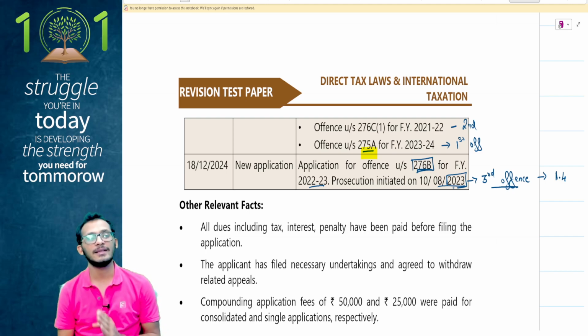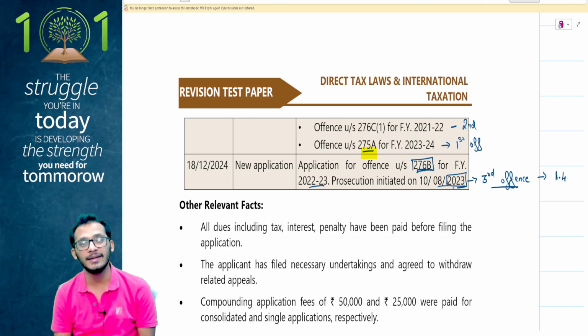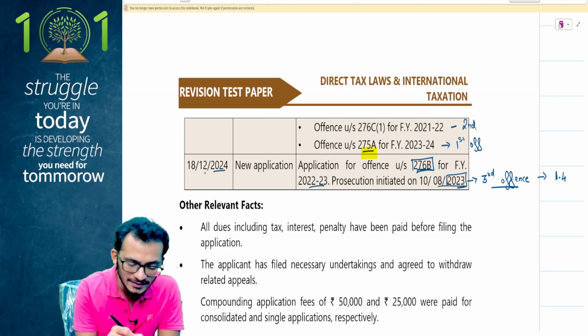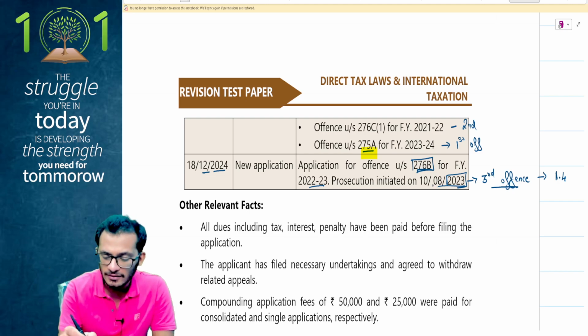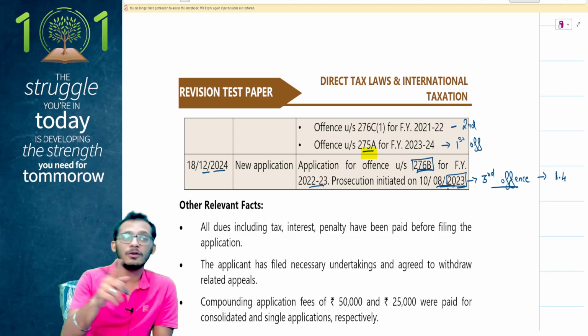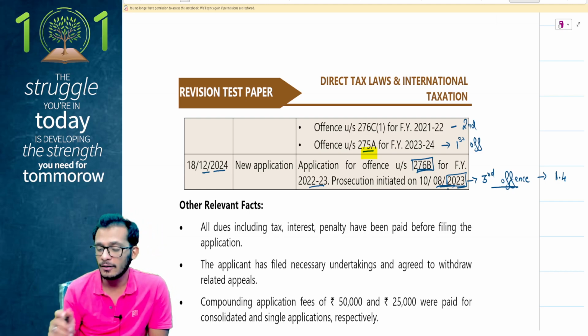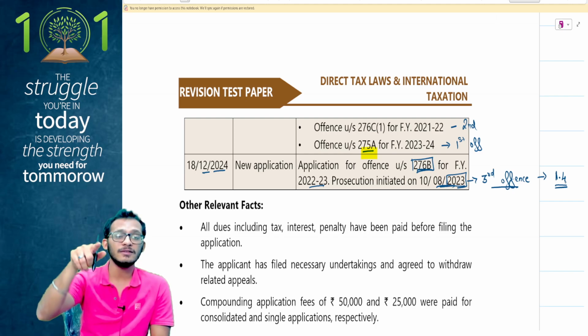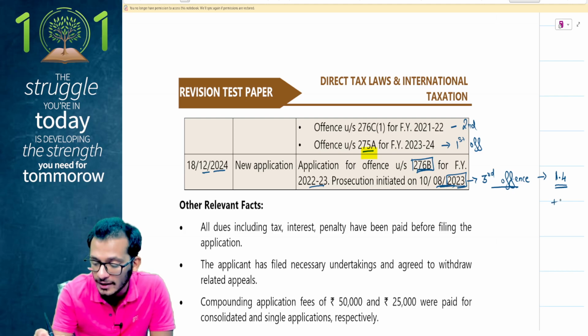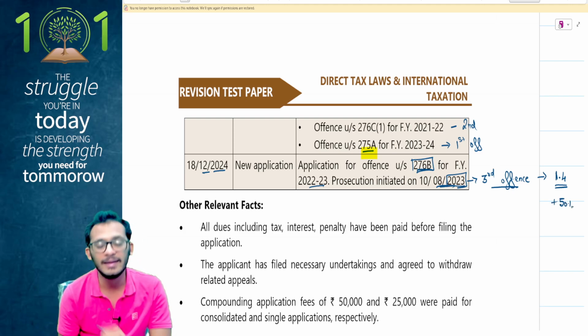The rule says that if you're going for a prosecution in 2023, they should have filed the application within 12 months. Look at the date. The date is December 24, whereas the application was filed in August 23. So if you would have filed this application before August 24, I would have given him a normal 1.4 rate. But because he has filed this application post 12 months, I will have to add an extra 50% on this. This is a mandatory criterion.